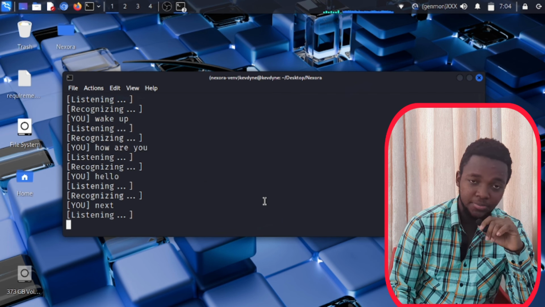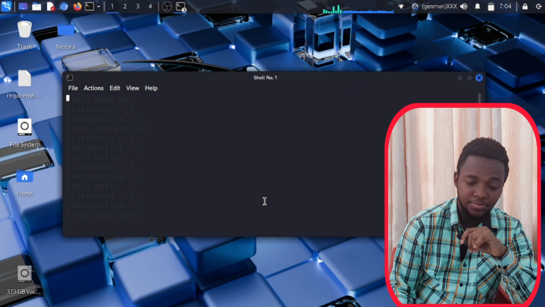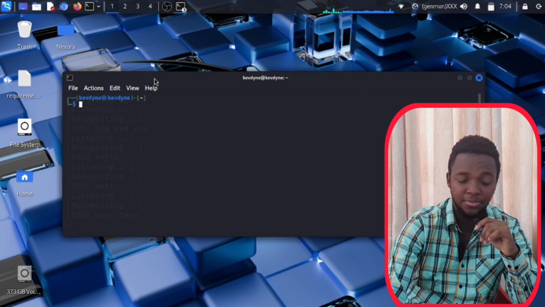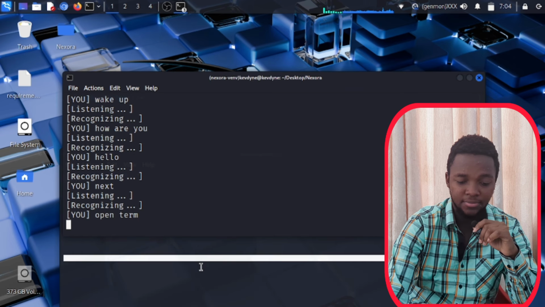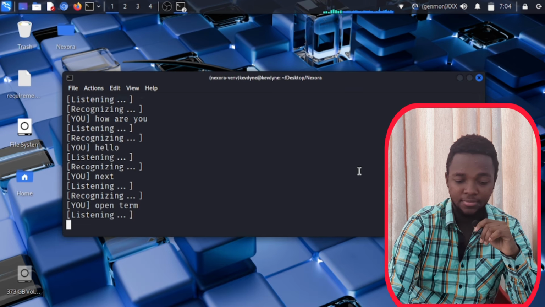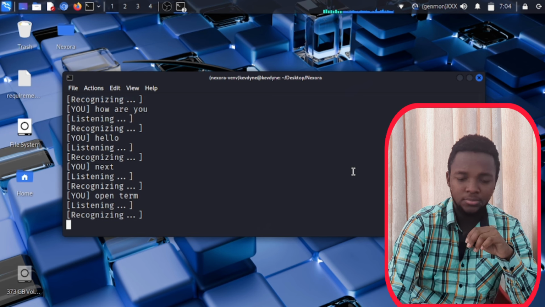Open terminal. As you can see, here's my new terminal already opened. Here is your terminal. Great. Thank you. Anytime.